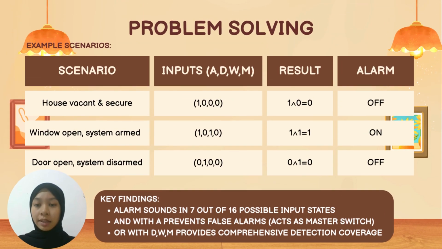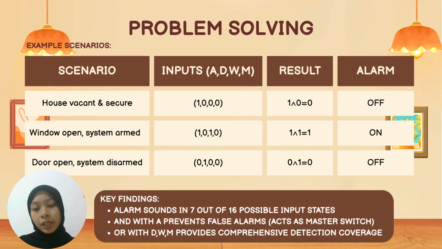We move to example scenarios. The first scenario is house vacant and secure. The input is 1000. Then it is 1 and 0, which means the result is 0. So the alarm is off. Even though the system is armed, no sensor is triggered, so no alarm.